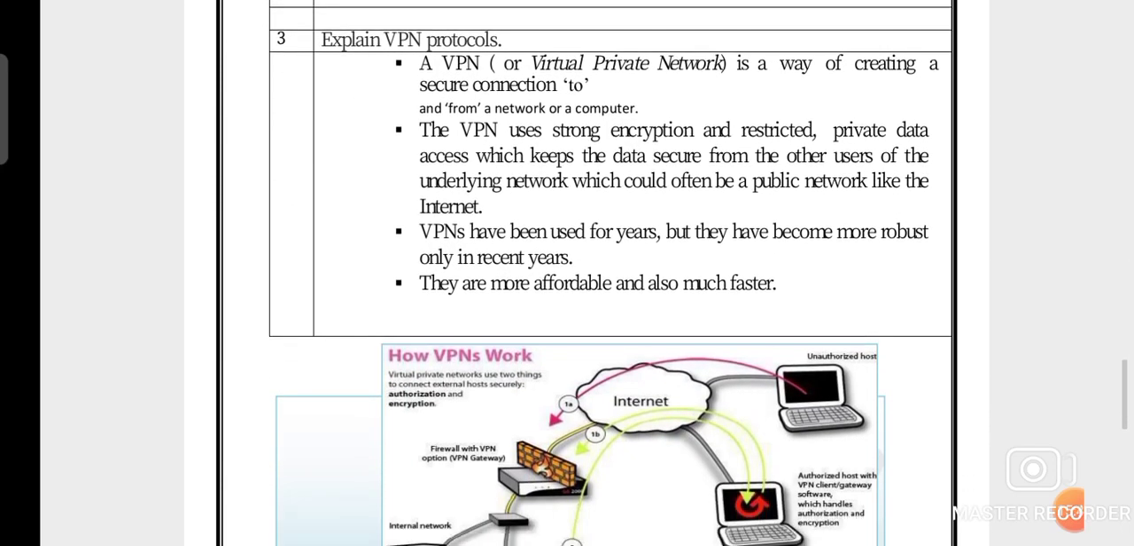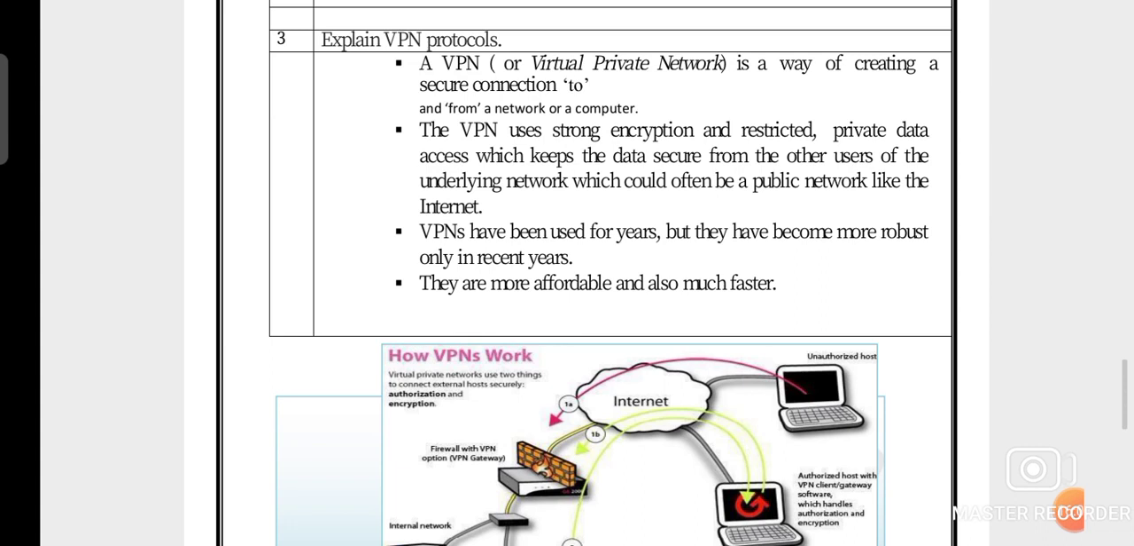Question number 3, explain VPN protocol, and that is a very most important topic for the GTU exam, having 3 marks, either 4 marks. So what is VPN? VPN stands for virtual private network, and that is a way of creating a secure connection to and from a network or computer. So what is to and from? To and from is nothing but client and server.